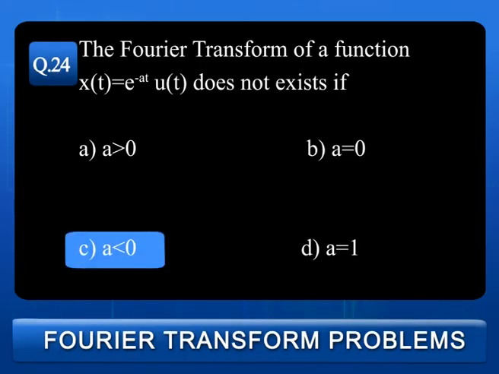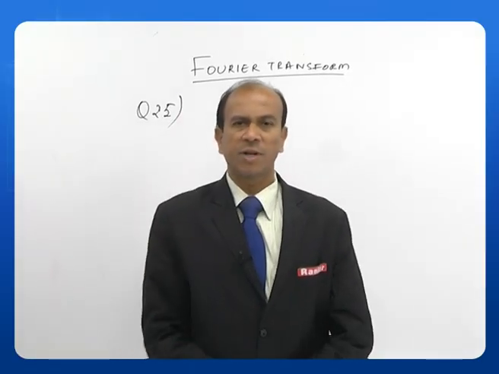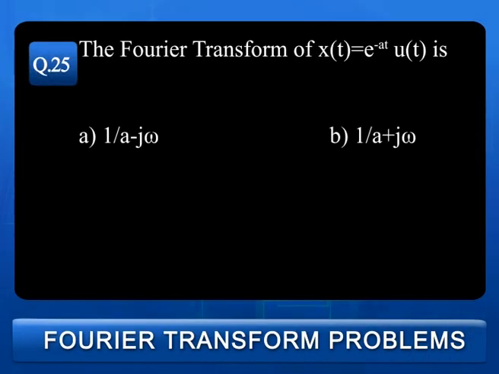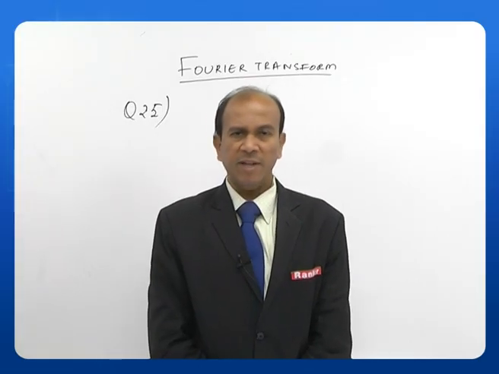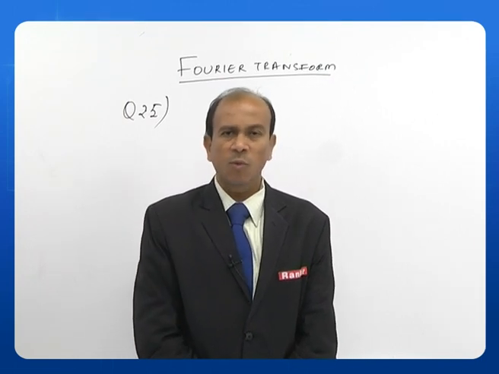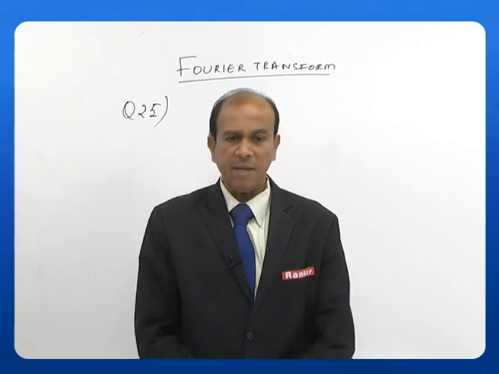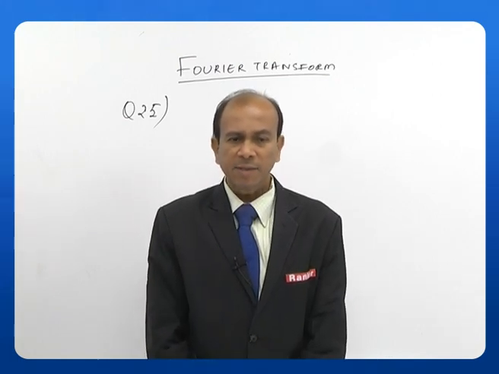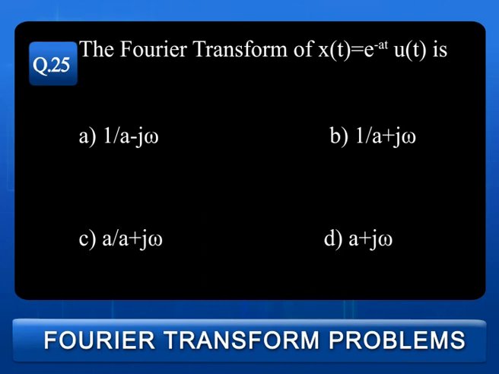Let us see next question, that is 25th question. The Fourier transform of x of t is equal to e to the power of minus a t u of t is A. 1 by a minus j omega, B. 1 by a plus j omega, C. a by a plus j omega, D. a plus j omega. Remember earlier we have solved this type of problems using time scaling property. Okay, so what is the answer? The answer is B, that is 1 by a plus j omega. The answer is B.